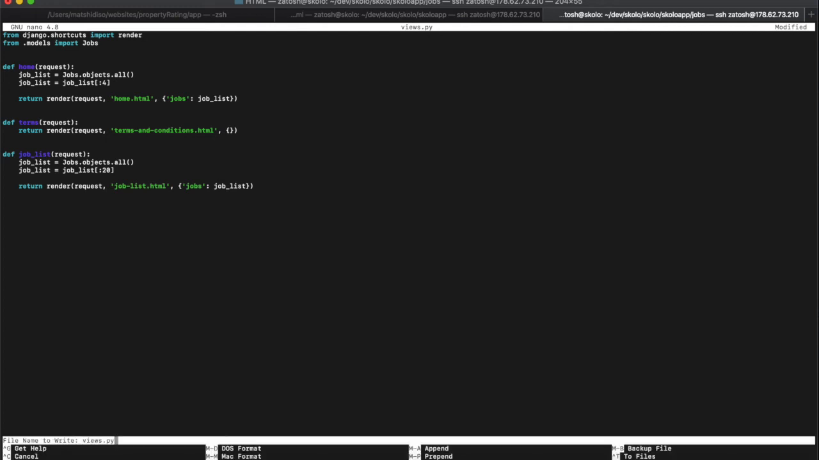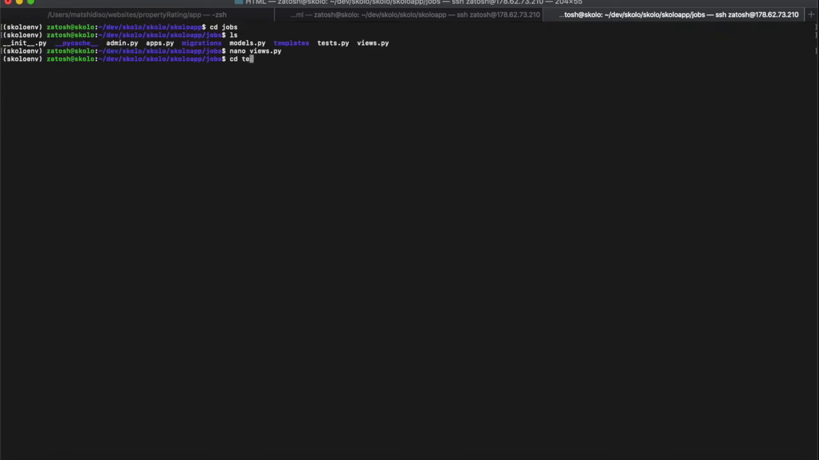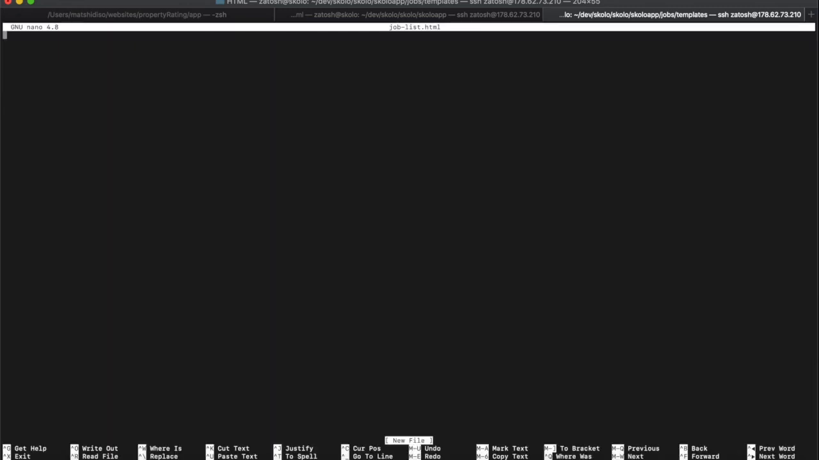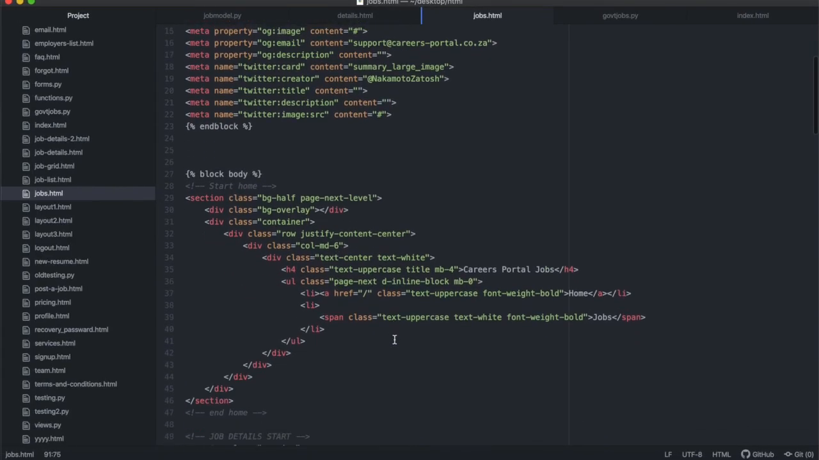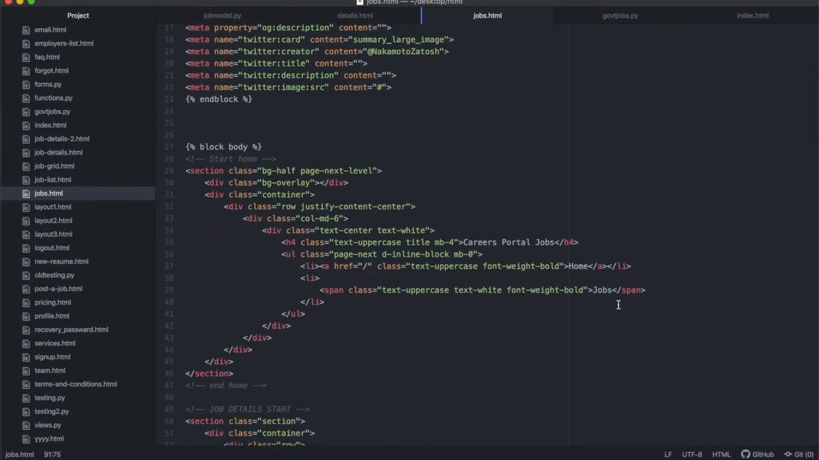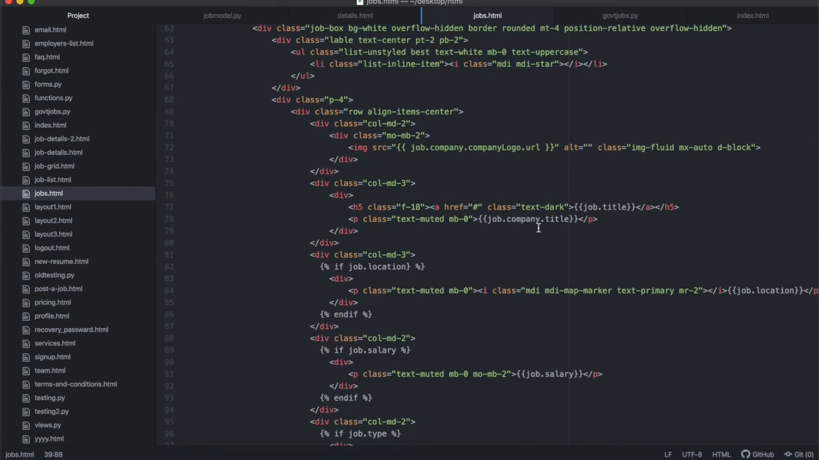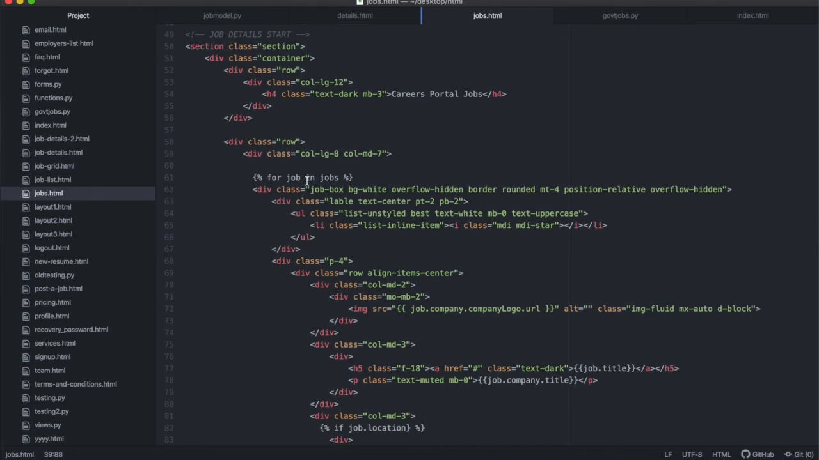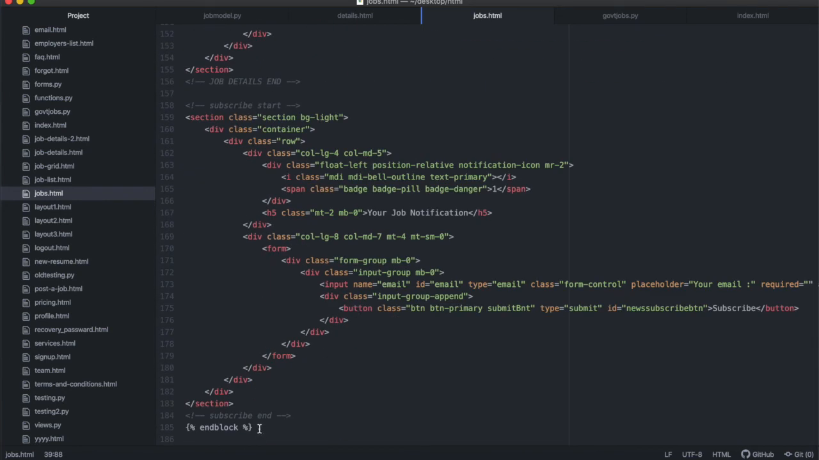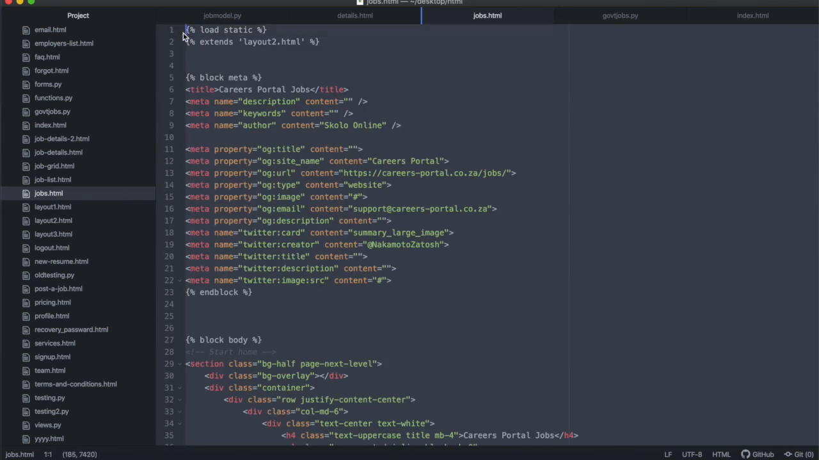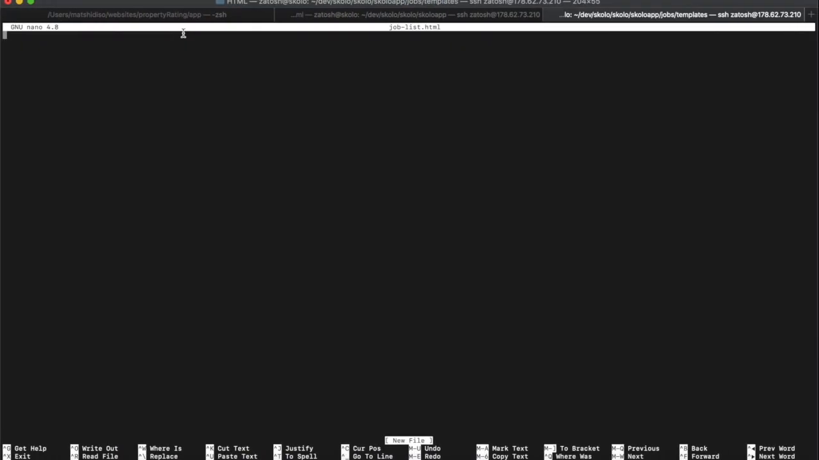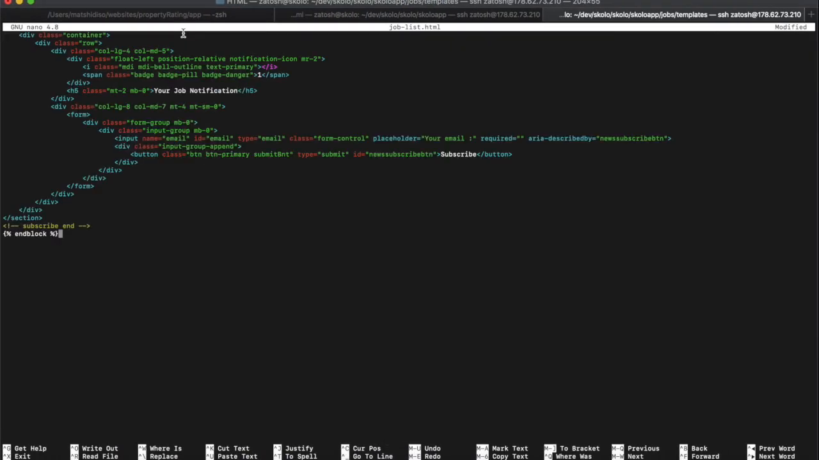Let's close this and save that. Then we're going to cd into our templates, and let's list what's in here. We're going to create a new template called job_list.html. This is going to be our list template, and the one that I've written over here is going to be careers portal home. It's going to take us to the home page, and then this is going to go to the jobs, and this is the one where we're iterating through the jobs, for job in jobs. I'm going to just copy this HTML in there.